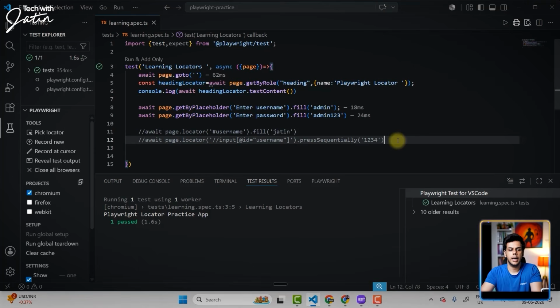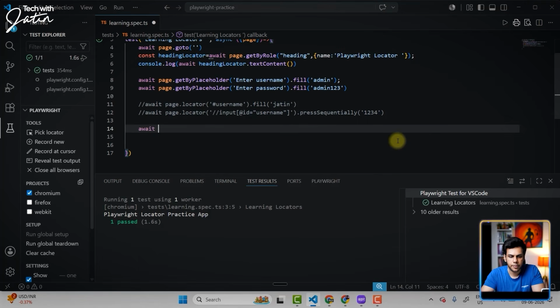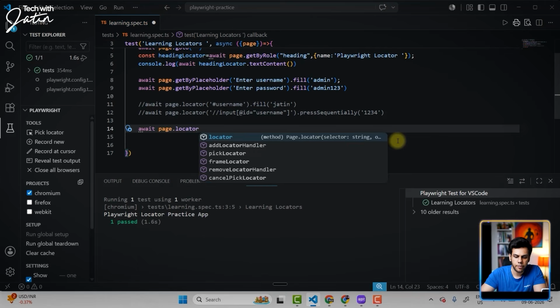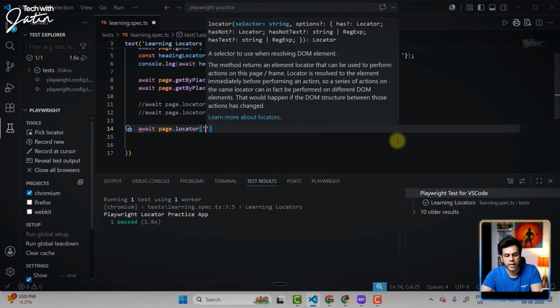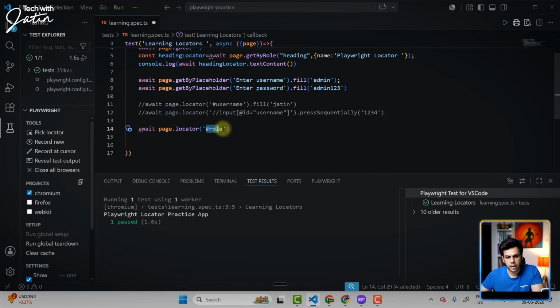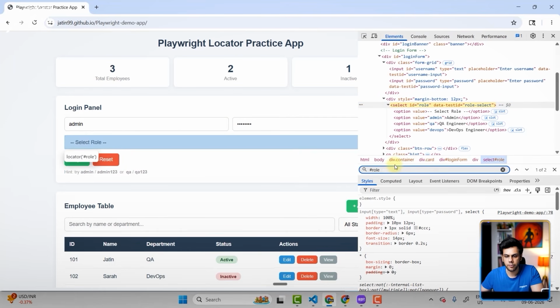Over here, I'm going to say await page.locator. Okay. And this is going to be hash role. See, this particular stuff, I can literally copy it, go back over here, do a Control F, paste it. It is going to locate this drop down only. Okay. Hash means the ID attribute. I hope this particular part makes sense to everyone.